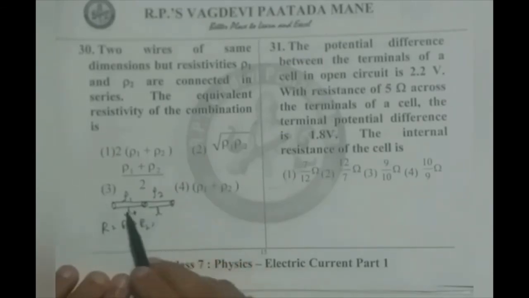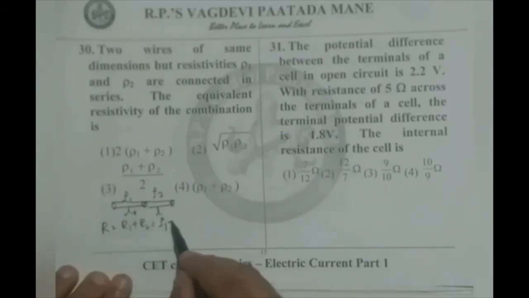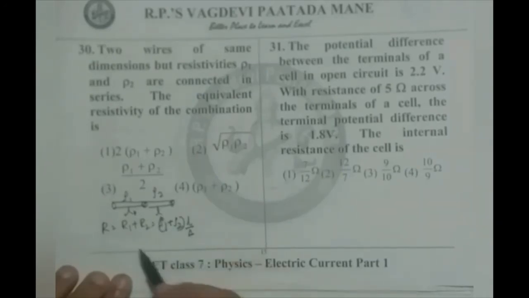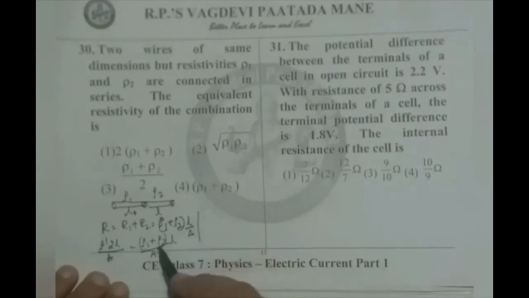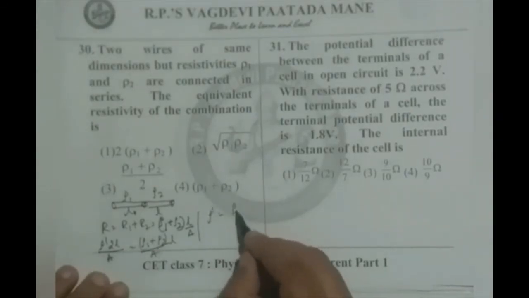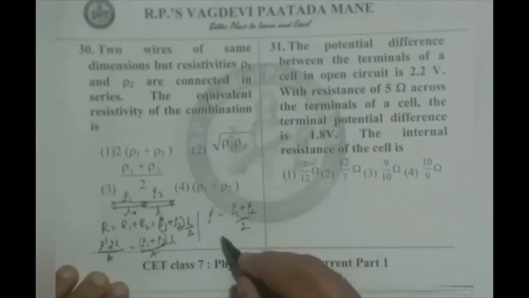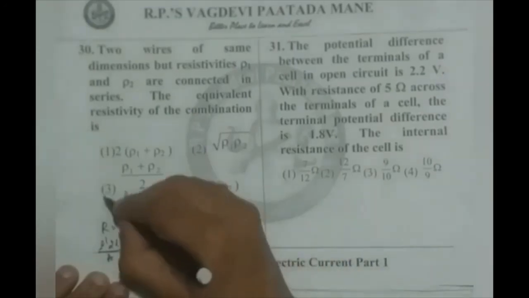Here, R1 and R2 can be written as ρ1 plus ρ2 times L by A. But R can be written as ρ dash, effective length is 2L, double the length, area remains same, which is equal to ρ1 plus ρ2 into L divided by A, which cancels and will give us ρ dash as ρ1 plus ρ2 by 2. So option 3 is correct.